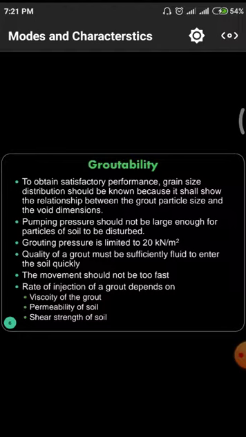And next one is the shear strength of the soil. In some cases, we have to arrest shear failure in structures. In those conditions also, we have to utilize grouting materials with retaining wall construction.